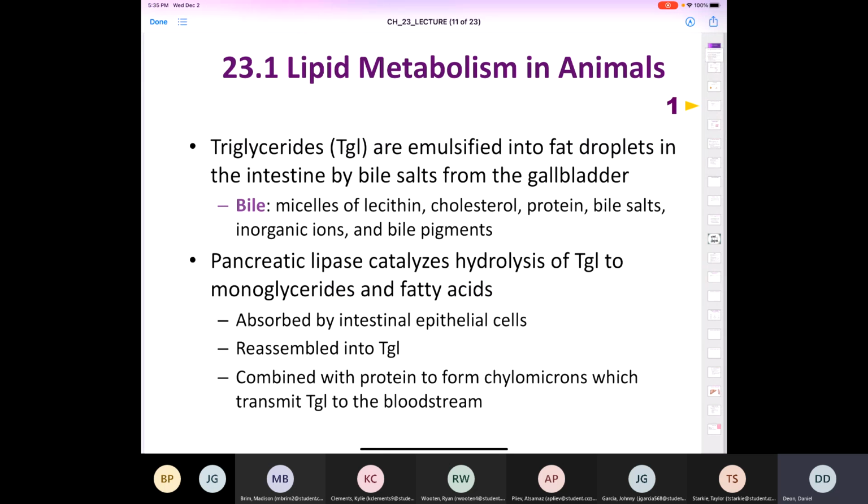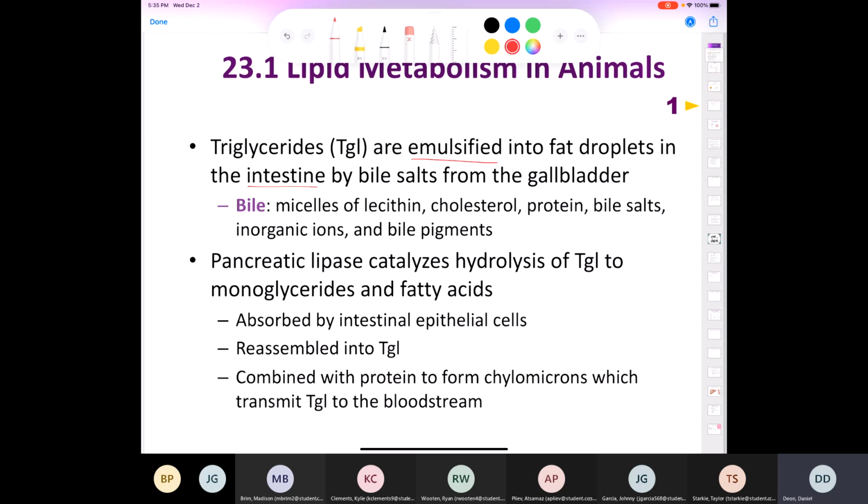So triglycerides are emulsified into fat droplets in the intestine by bile salts from the gallbladder. And when it says intestine, it's referring to the small intestine. This is really where lipids start to get broken down. And if you think about emulsification, it says here the triglycerides are emulsified. Well, what is emulsification? It means breaking the fats down, not metabolizing them necessarily, but breaking them down from large globules into fat droplets, so into something that's smaller.